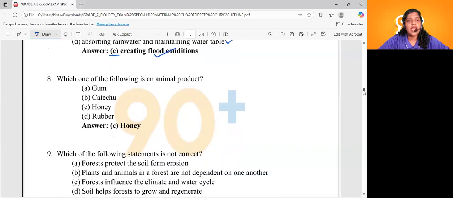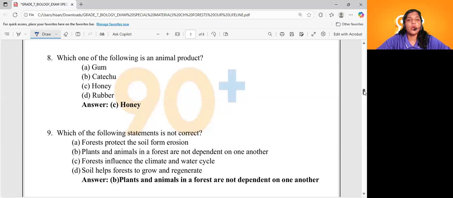Okay, coming to question number 8. Which one of the following is an animal product? Let's see, this is a very simple question. Gum is a plant product, right? Catechu is a plant product. Rubber is a plant product. We know that. So what will be the right answer, dears? Option C, honey. Honey bees, right? So that is an animal product. Option C, honey, will be the appropriate answer for this question.